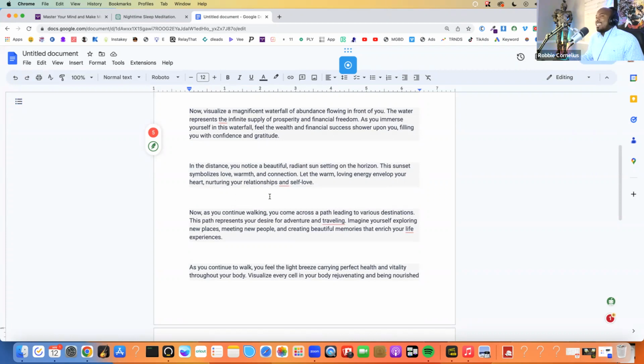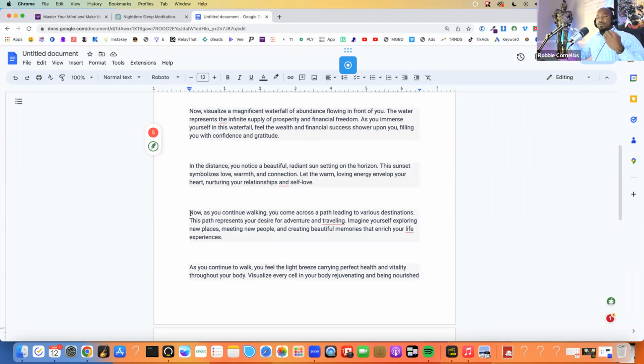In the distance, you notice a beautiful, radiant sun setting on the horizon. This sunset symbolizes love, warmth, and connection. Let the warm, loving energy envelop your heart, nurturing your relationships and self-love. Now, as you continue walking, you come across a path leading to various destinations.